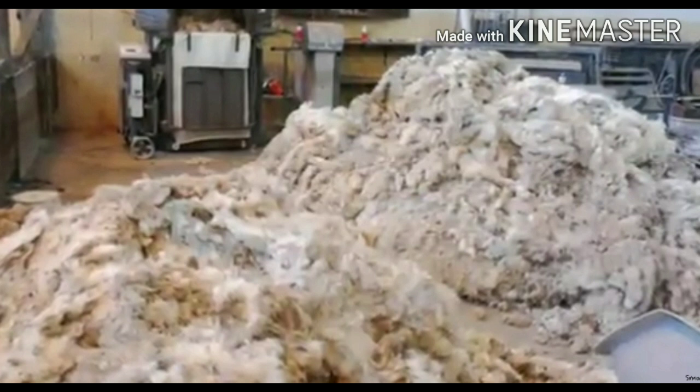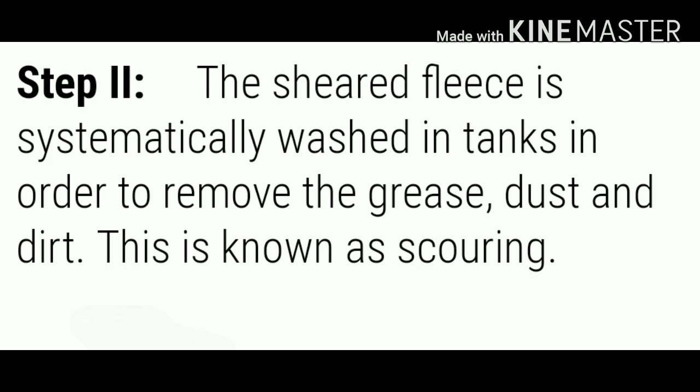Okay? The fleece of sheep contain dust, dirt, dried sweat, grease, etc. So the fleece must be cleaned before it can be processed into wool yarn. The fleece of sheep is thoroughly cleaned by washing with a soap or detergent and lot of water in tanks. The process of washing the fleece to remove dust, dirt, etc. is called scouring. Scouring makes the fleece of sheep clean.